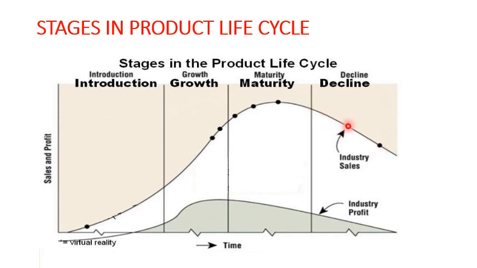So this stage is called the decline stage, and you can observe here the industry profit is also declining. The moment your industry sales go down, the profit also goes down. Now this is where the top level of the organization needs to make certain changes in the products. If they do not make any changes and just allow the product to decline in the market, this graph will just shoot down and reach zero, and people will ultimately not buy your product at all.